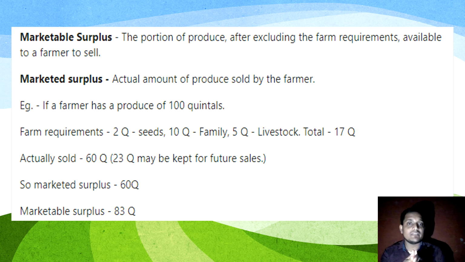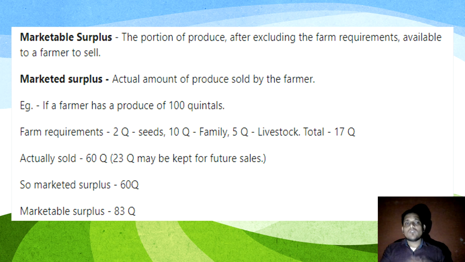With the help of an example, we can understand. Suppose a farmer has a produce of 100 quintals. The requirements of the farm are 2 quintals of seeds, 10 quintals of family requirements, and 5 quintals for livestock, and the total requirement is 17 quintals. The actual amount sold by the farmer is 60 quintals, and the rest, 23 quintals, he kept for future sales.